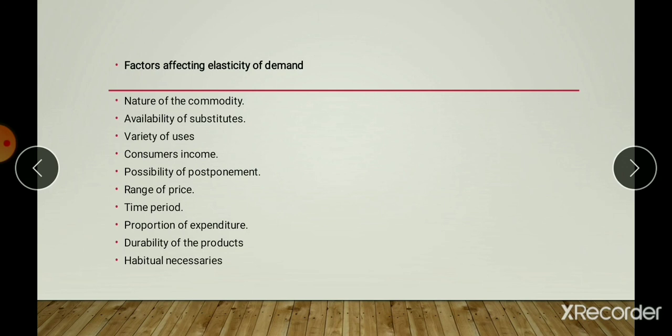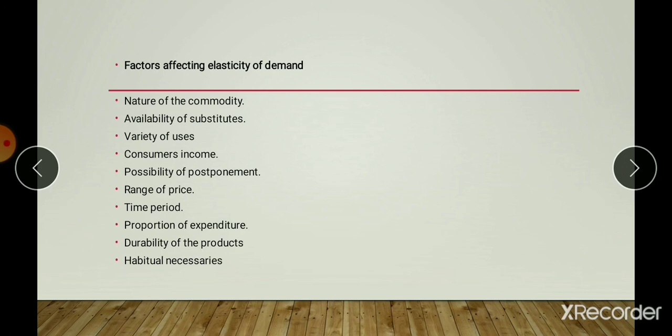For example, some medical equipment: the person wants it urgently for an operation, so he can buy at a higher price also. Here the demand is inelastic. Whatever the price may be, he can buy at a higher price, the demand tends to be inelastic. And range of the prices.